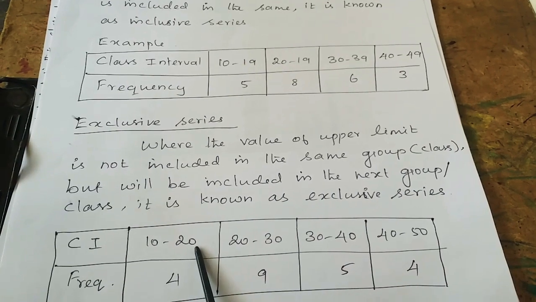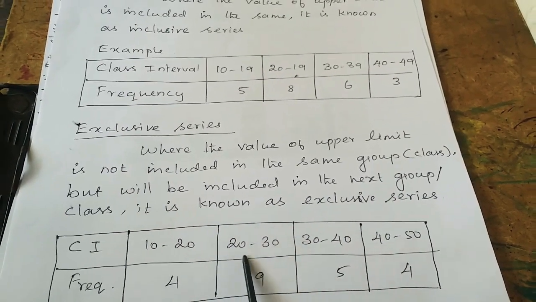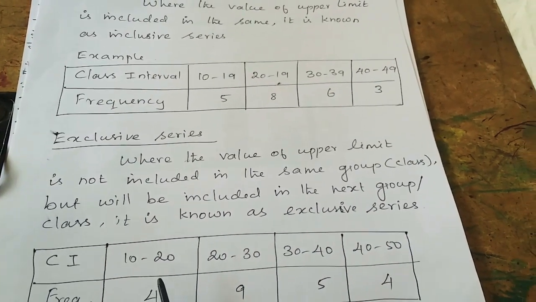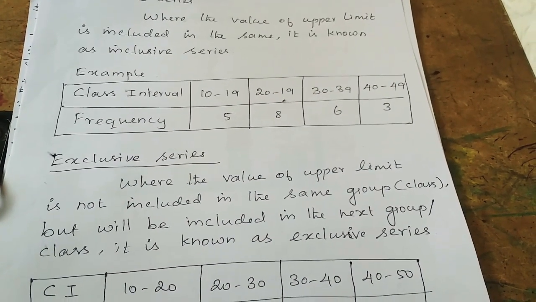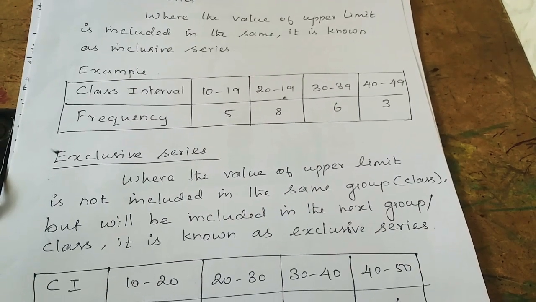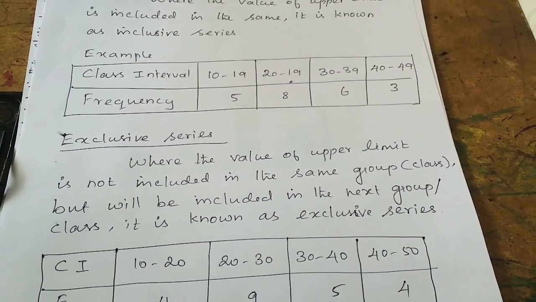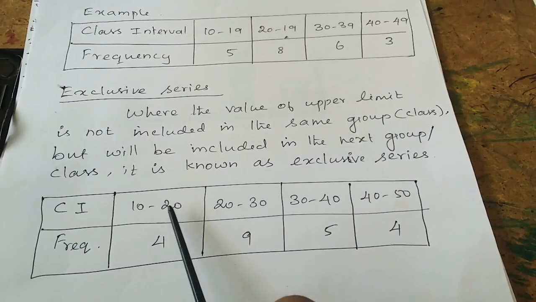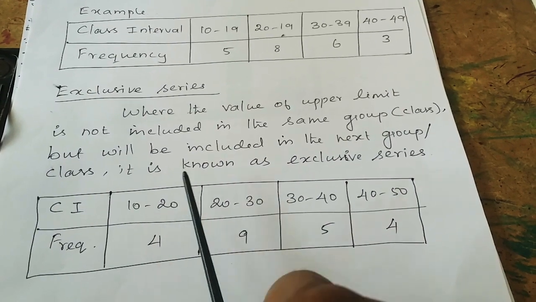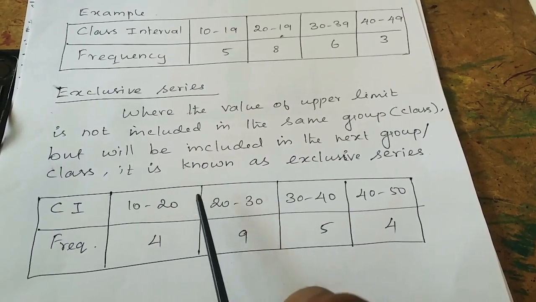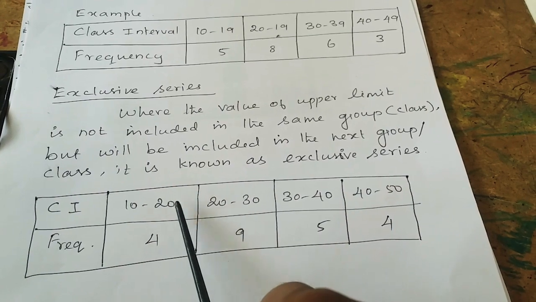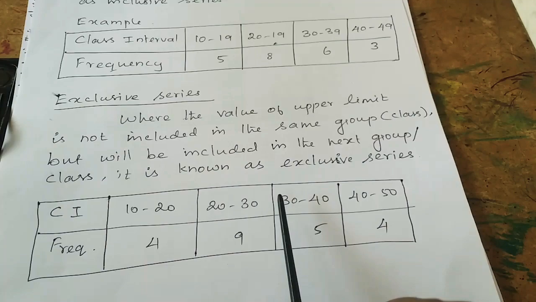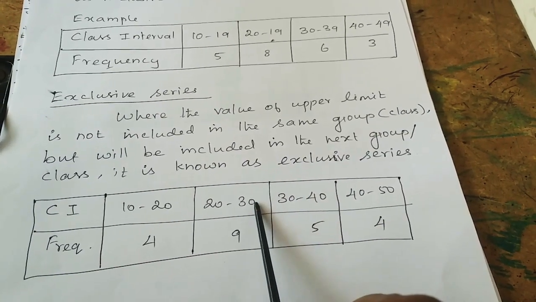Where the value of the upper limit is not included in the same group but will be included in the next group, it is known as exclusive series. In the example, the class interval 10 to 20, here the 20 is not included in the same group but it is included in the next group. The lower limit 20 is included in the same group. The upper limit 30 is included in the next group. So it is called exclusive series.